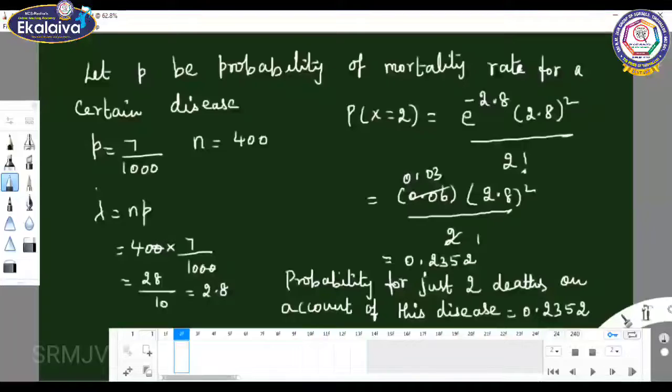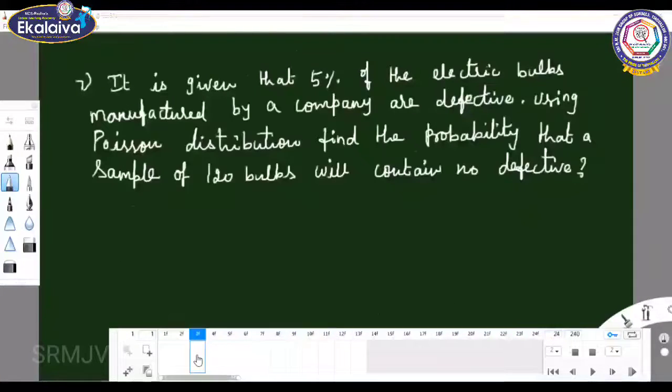Next, you move on to the next question, the seventh question. It is given that 5% of the electric bulbs manufactured by a company are defective. Using the Poisson distribution, find the probability that a sample of 120 bulbs will contain no defective. No defective means you can take it as the x value equal to 0.